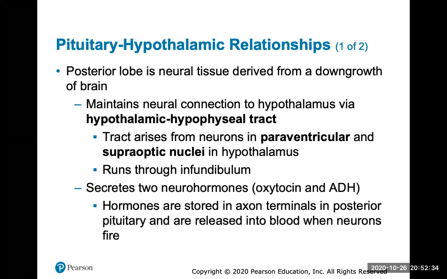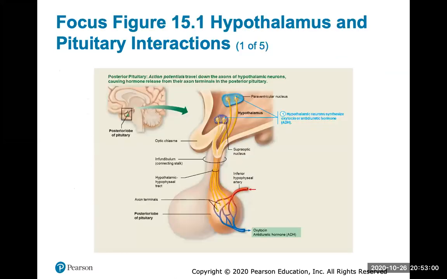The posterior lobe is neural tissue derived from a downgrowth of the brain. So it maintains a neural connection to the hypothalamus via the hypothalamic-hypophyseal tract. Your posterior pituitary secretes 2 hormones, oxytocin and ADH. The hormones are stored in axon terminals in the posterior pituitary gland and then are released into the blood when neurons fire. So this is a look at how oxytocin and antidiuretic hormone are released, and how the hypothalamus is directly connected to the posterior pituitary via this neural connection of neurons.